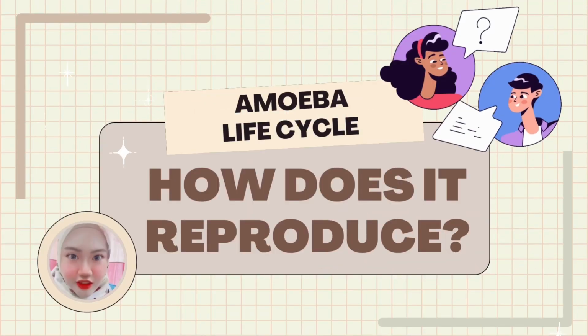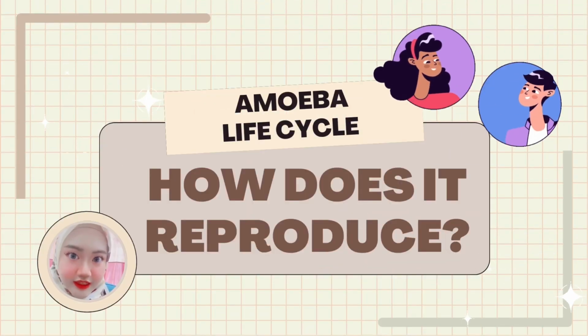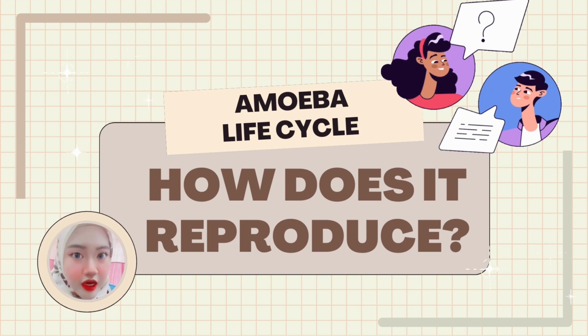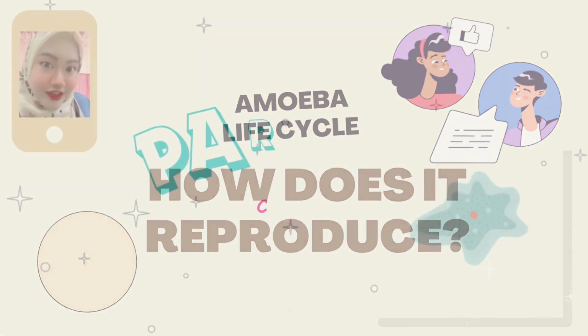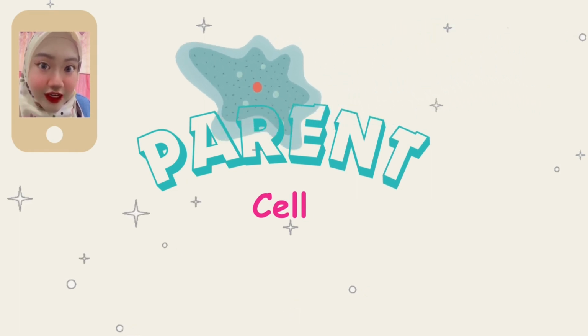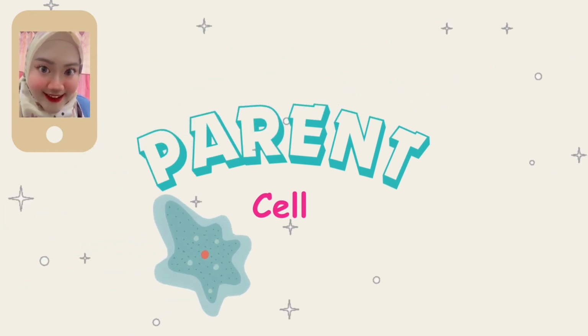Hi, my name is Nurul Ain, and I'm going to talk about the life cycle of amoeba. So, amoeba reproduces asexually by binary fission. Firstly, it starts with a fully grown parent cell.